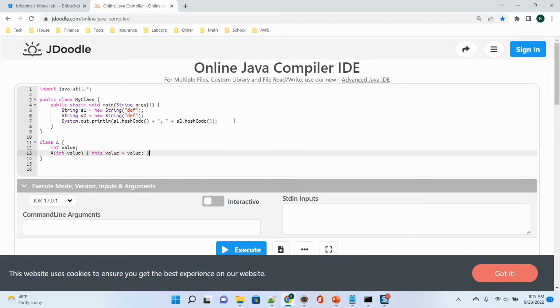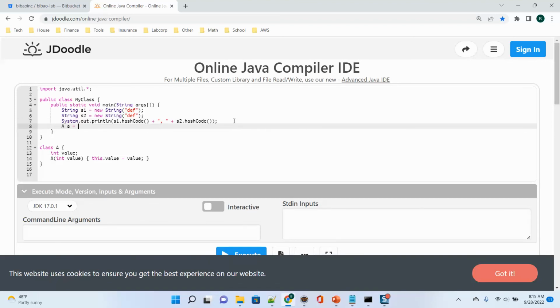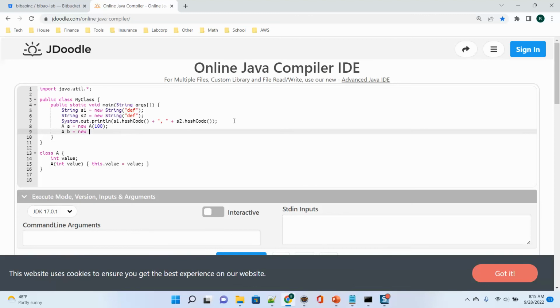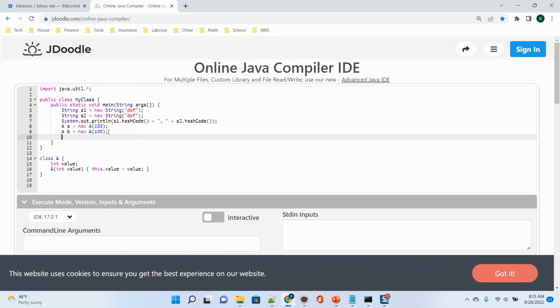Now if I write A equals new A with 100, B equals new A with 100, they have the same value inside, but they are both new. So this time you print out A dot hash code plus B dot hash code.